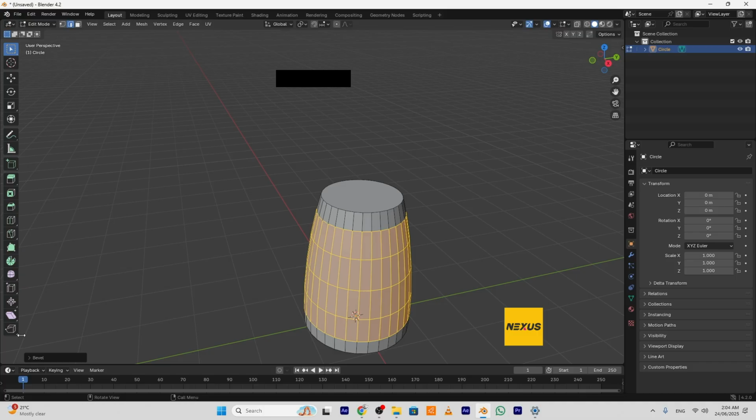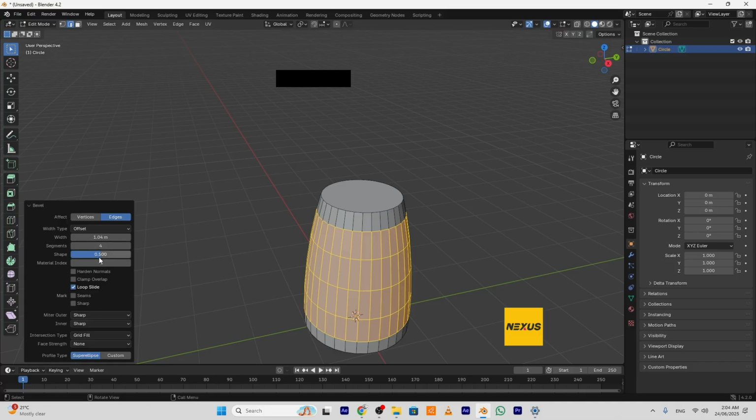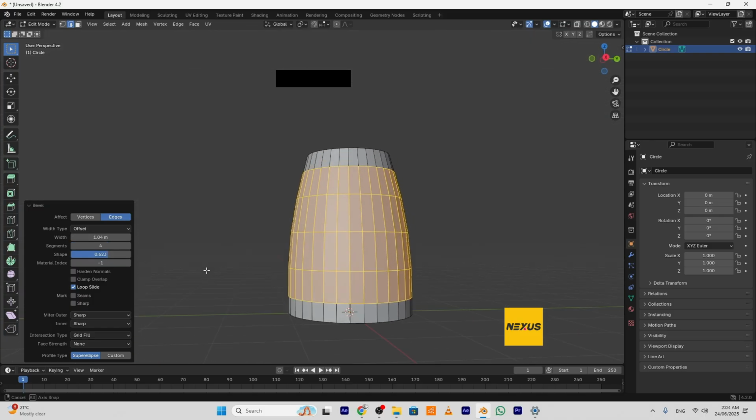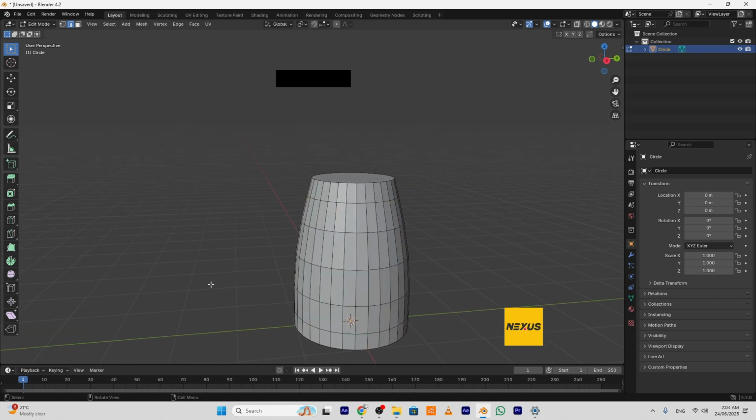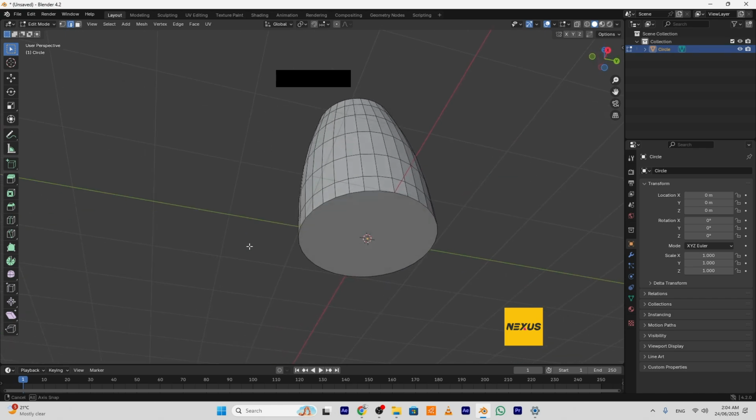Press anywhere. You will get this window. I will play with the number here. Press 3 again or go to face selection.